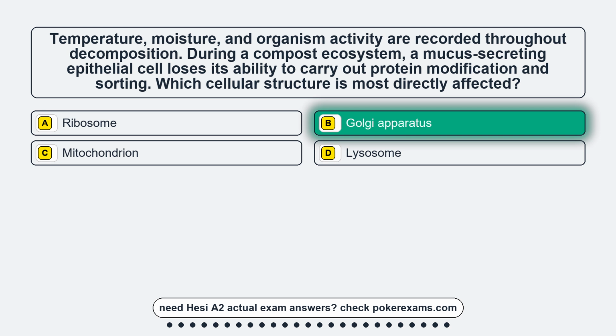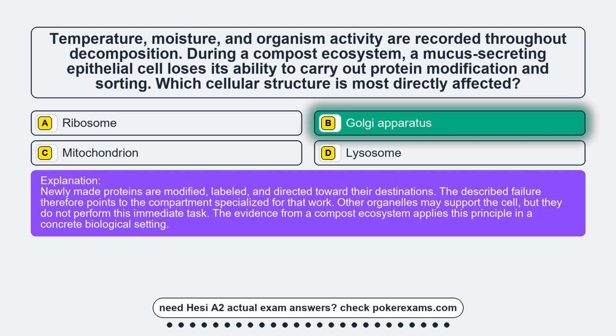The correct answer is option B, Golgi apparatus. Newly made proteins are modified, labeled, and directed toward their destinations. The described failure therefore points to the compartment specialized for that work. Other organelles may support the cell, but they do not perform this immediate task.